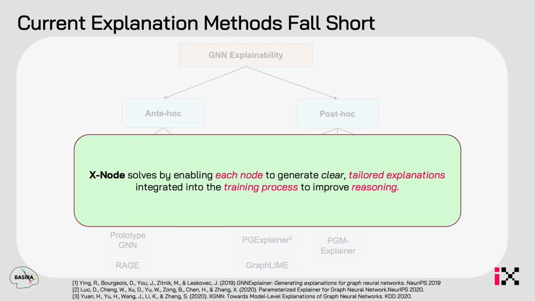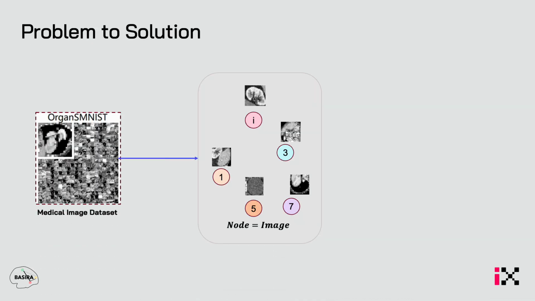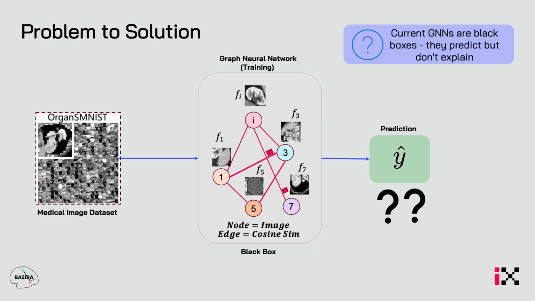And there our X-node comes into play, where it enables each node to generate a clear, tailored explanation for that node, which is integrated into the training process, and there is reasoning happening over the explanation to further improve it even if there's something wrong. So let's move from problem to solution. For example, we have a medical image dataset which goes into a GNN during training, and it gives us a prediction y-hat. We don't exactly know why it is predicting this y-hat, and that's exactly what we want to understand. There might be message passing, but all these GNNs currently predict and do not explain. Apart from y-hat, we need an explanation attached to it, of why it has predicted y-hat.